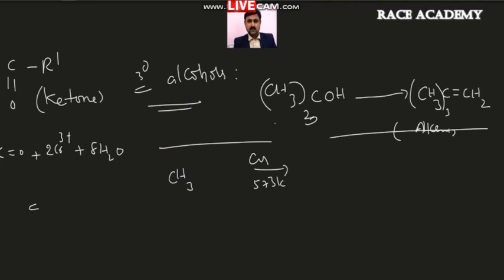Let us observe this. That is nothing but C2H5OH. I am taking ethyl alcohol here as CH3CH2OH. It will give acetaldehyde. In that there is no doubt at all. But in the case of tertiary alcohols, what happened? Alkene is obtained.